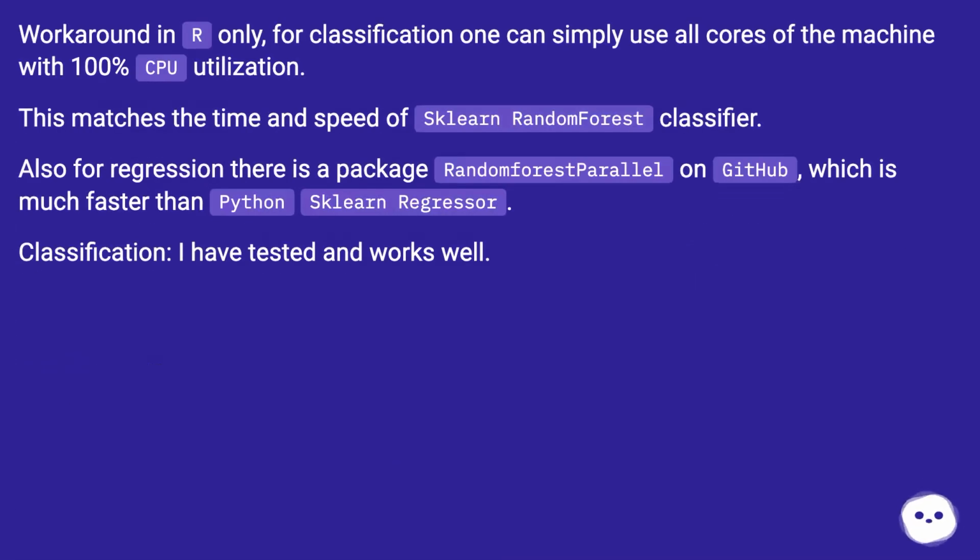Workaround: in our only 4 classification one can simply use all cores of the machine with 100% CPU utilization. This matches the time and speed of Sklearn random forest classifier. Also for regression there is a package randomForestParallel on GitHub, which is much faster than Python Sklearn regressor. Classification, I have tested and works well.